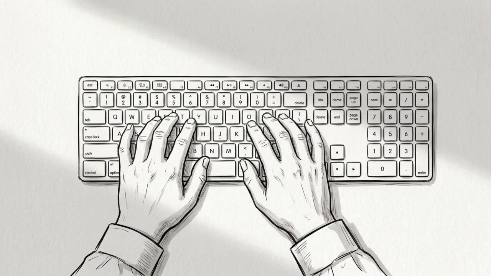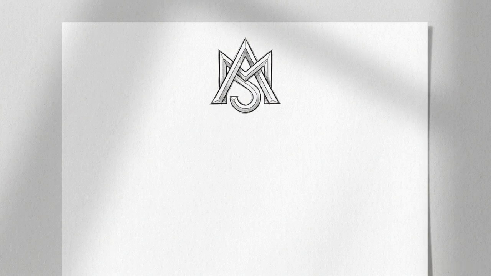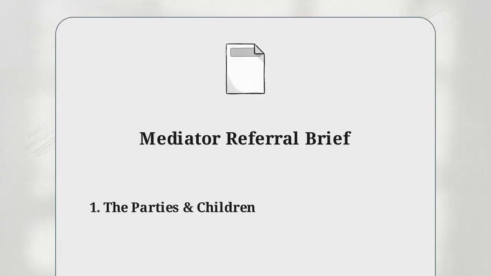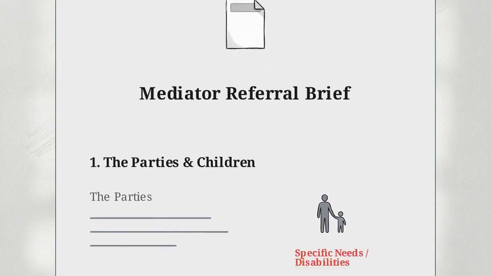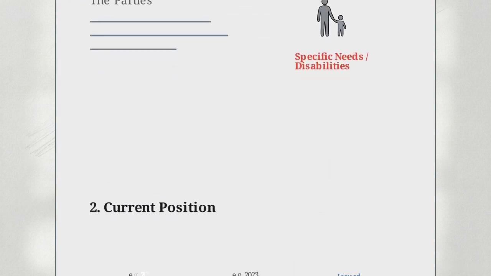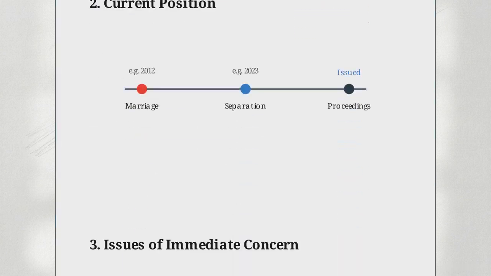Once the client is prepared, you must formally instruct the mediator. The referral letter serves as the primary briefing document that ensures the mediator understands the family dynamic before the first meeting. Organize the letter with clear sections for the parties and children. Provide full demographic and contact data, and explicitly note if any party or child has specific needs or disabilities. The Current Position section establishes the relationship timeline. State the exact dates of marriage and separation, and provide the current status of any ongoing divorce or dissolution proceedings.